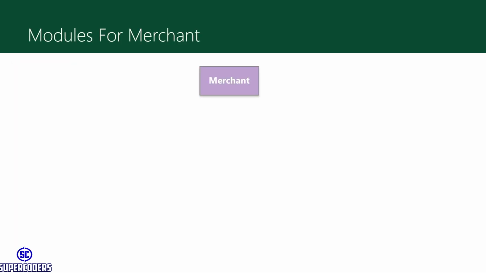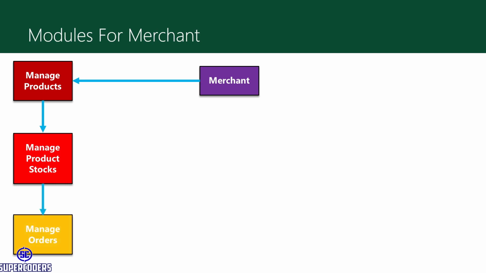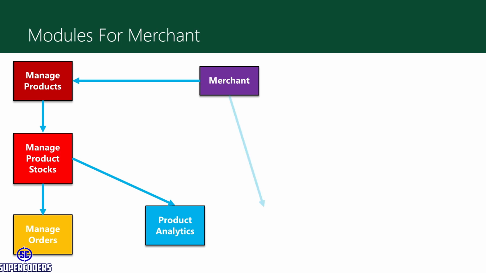Now next module is our merchant. So here is our merchant. It can manage products, manage product stocks, manage customers' orders like approving the order, delivering the order. Merchant can also see the product analytics, like which products are performing very well, how much the profit is in a product. So all these things come in product analytics.